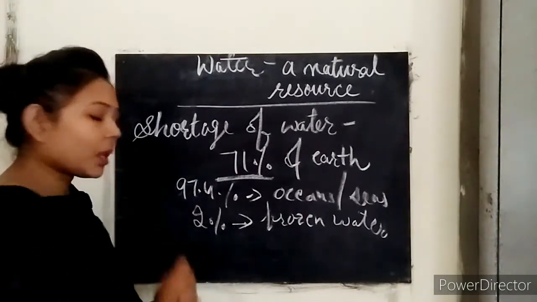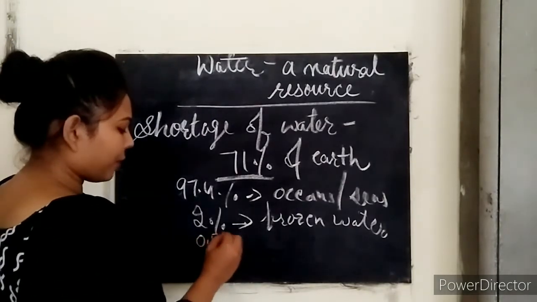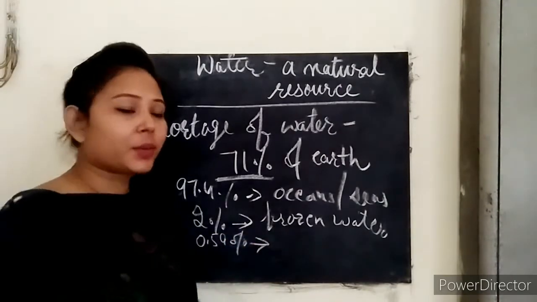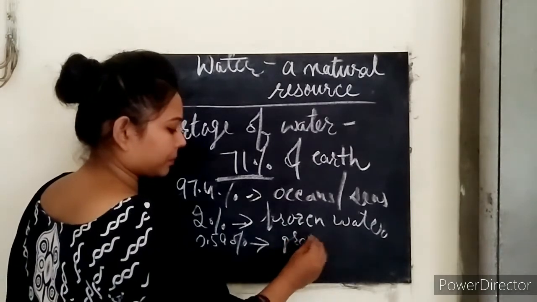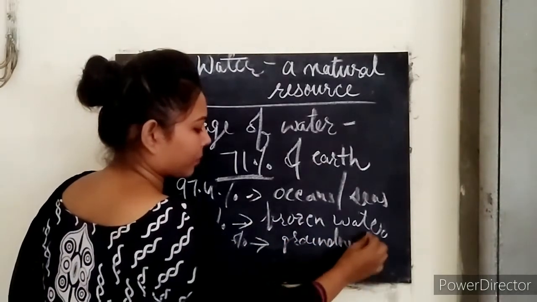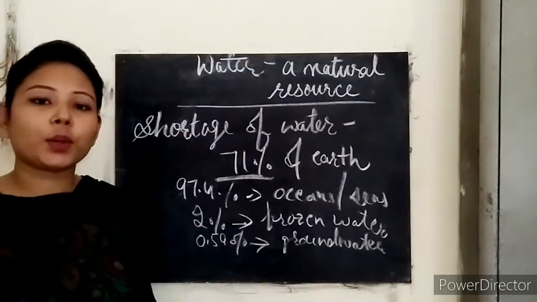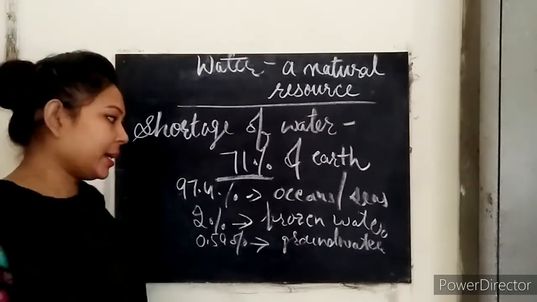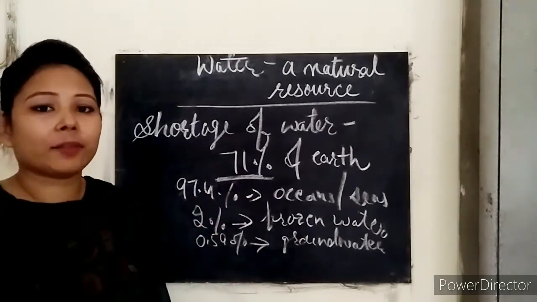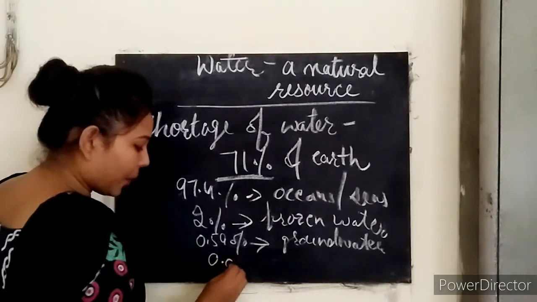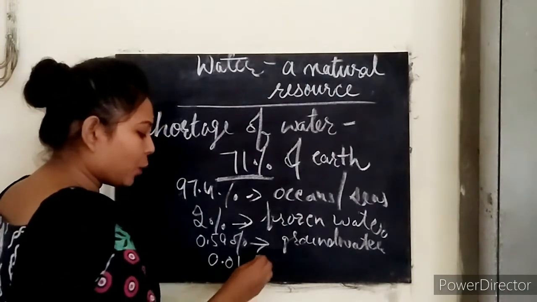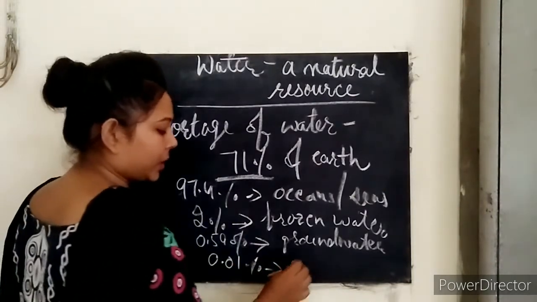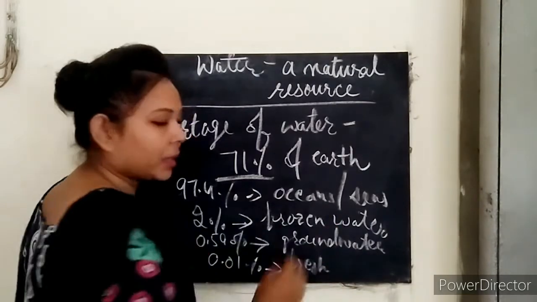And out of this, 0.59% is groundwater. Clear? So this water is also not available directly to us, right? And among all these, we have only 0.01% potable water. Clear?